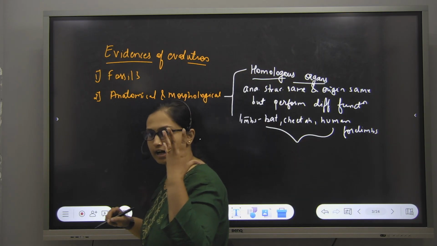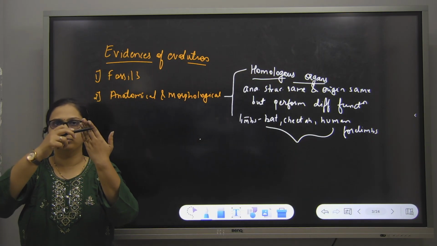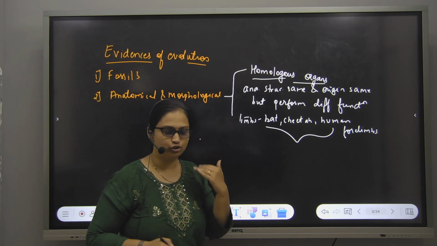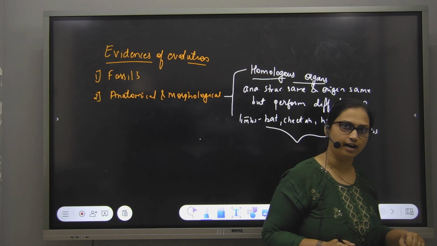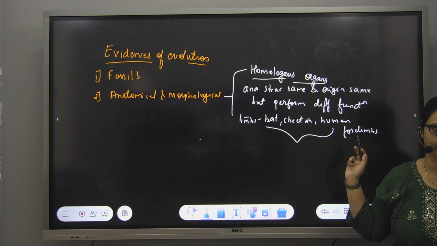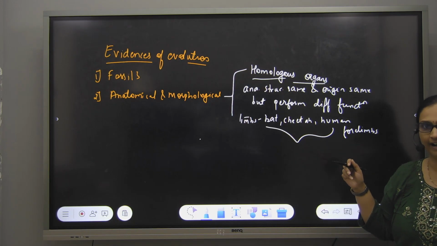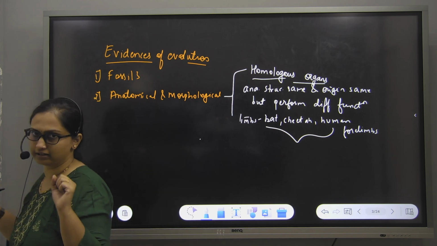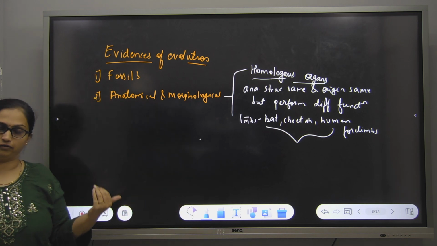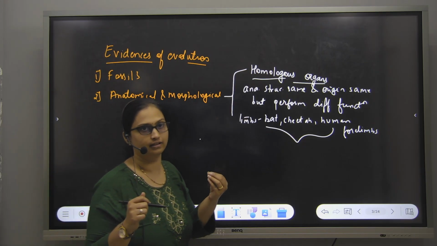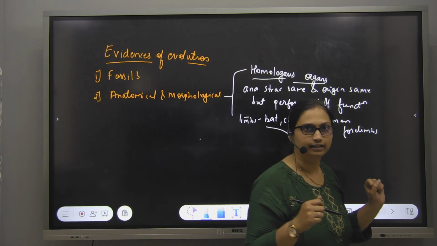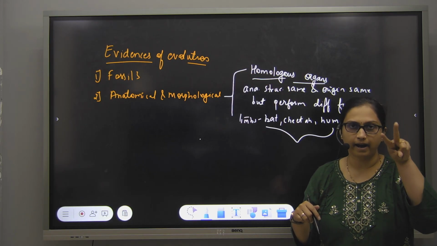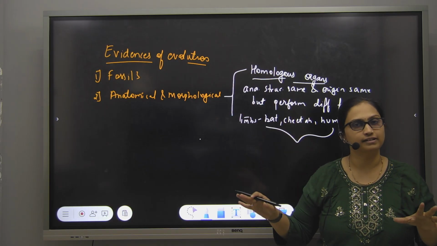Forelimbs are made up of what? Carpals, metacarpals, phalanges. Name of the bones. You have done this in the locomotion chapter. So the bones present in the forelimbs are the same in all these organisms. But a bat uses its forelimb to fly, a cheetah uses the forelimb to run, and man uses the forelimb to perform different kinds of functions: eating, writing, driving. Correct? So this gives us evidence that human and bat are two different species.